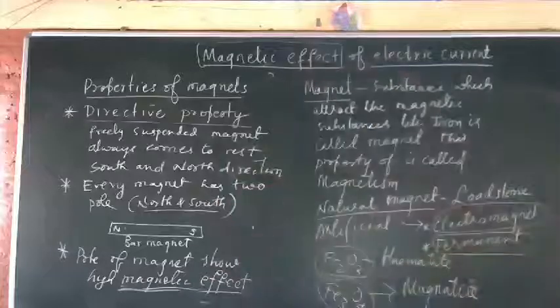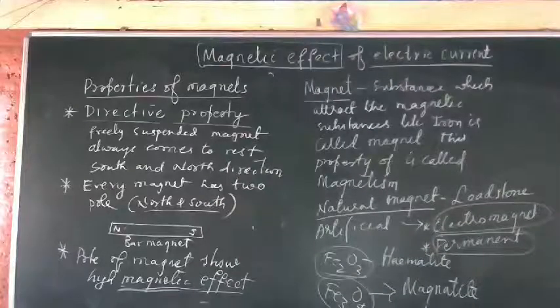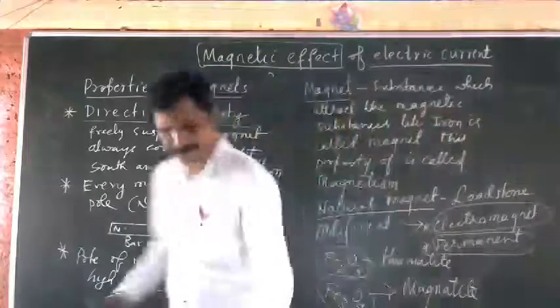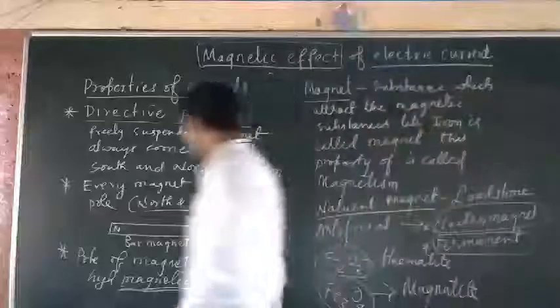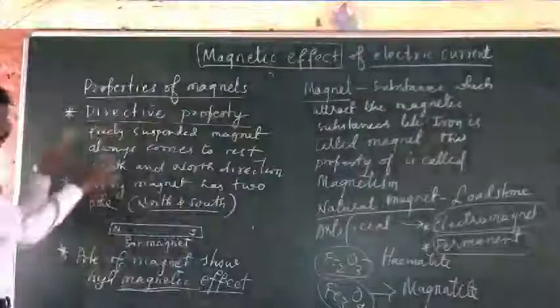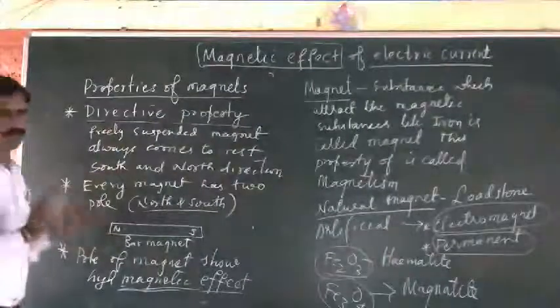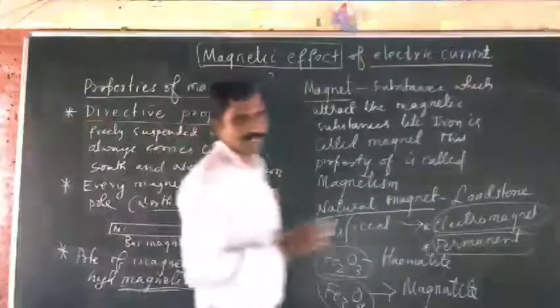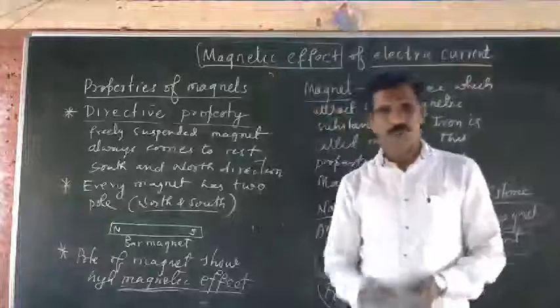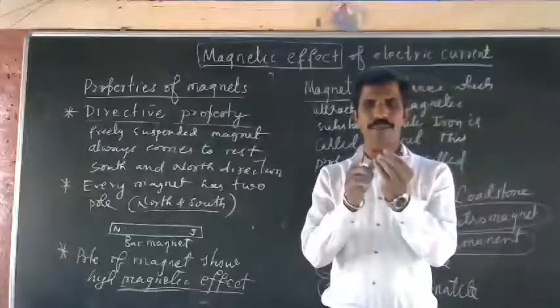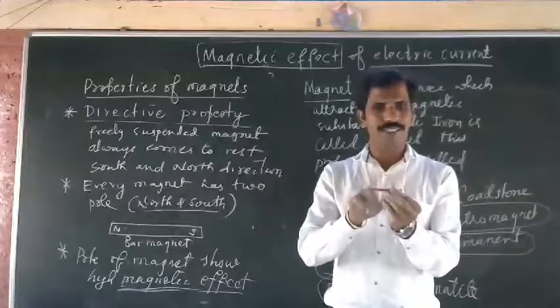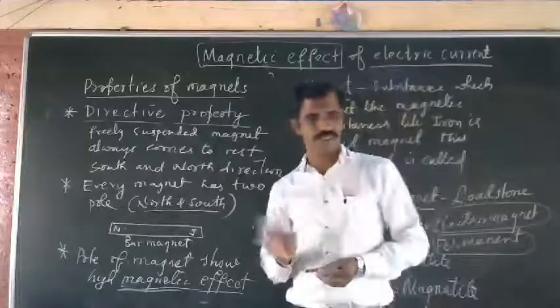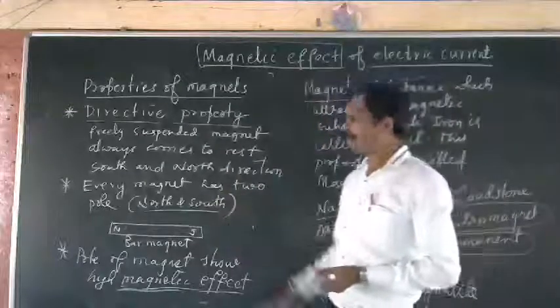I'll show you now by doing one small demonstration. By doing some small demonstration, we'll see that. Understood? So these three are the major properties. So at the poles of the magnet, the magnetic effect is always high. In the middle of the magnet it is very less. Remember that. Remember, this is about the magnets.